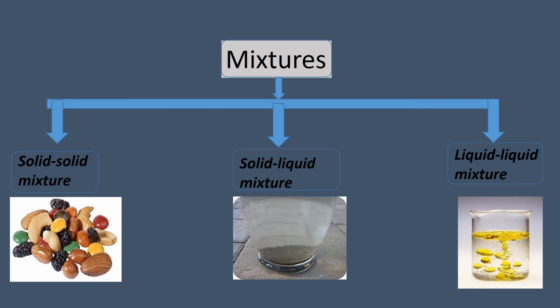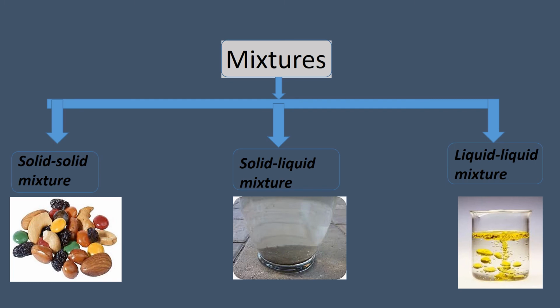Grains with their husk is another example of a solid-solid mixture. Another type of mixture is the solid-liquid mixture. For example, salt or sugar dissolved in water, sand in water, or a copper sulfate solution. Copper sulfate is a chemical that is dissolved in water to form a copper sulfate solution.